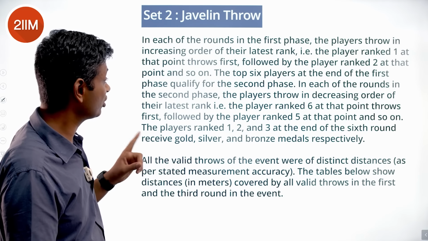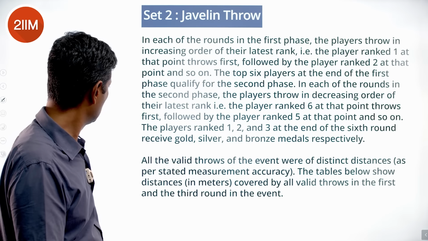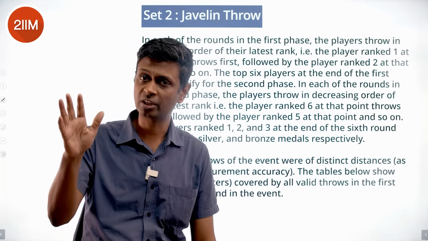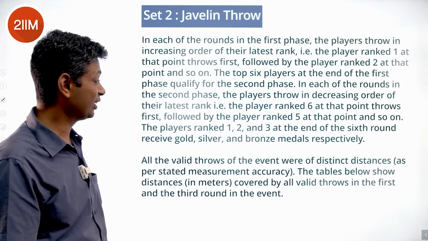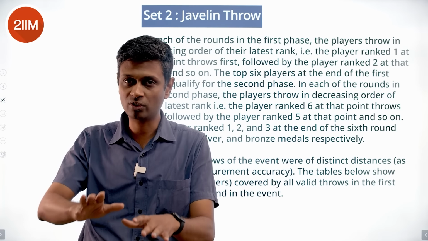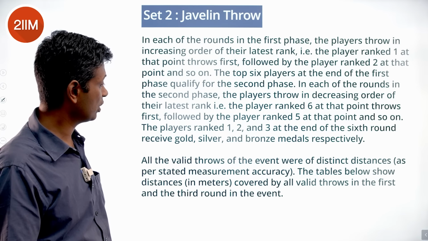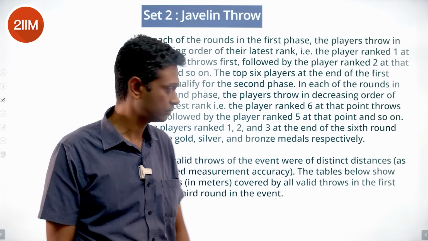The player ranked 6 at that point throws first, followed by the player ranked 5 at that point, and so on. The players ranked 1, 2 and 3 at the end of the 6th round received gold, silver and bronze medals respectively. All the valid throws of the event were of distinct distances. There's no tie. Thank God for that. The tables below show distances covered by all valid throws in the first and third round in the event.